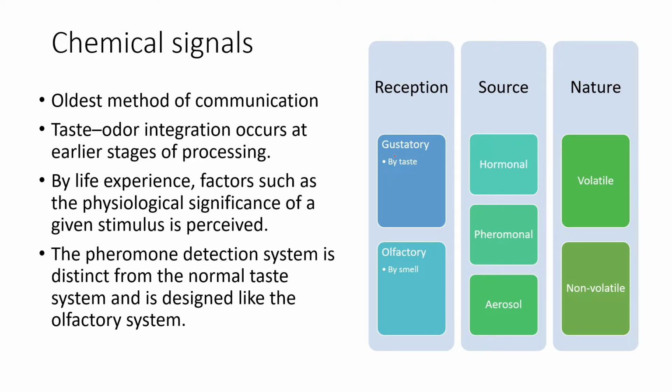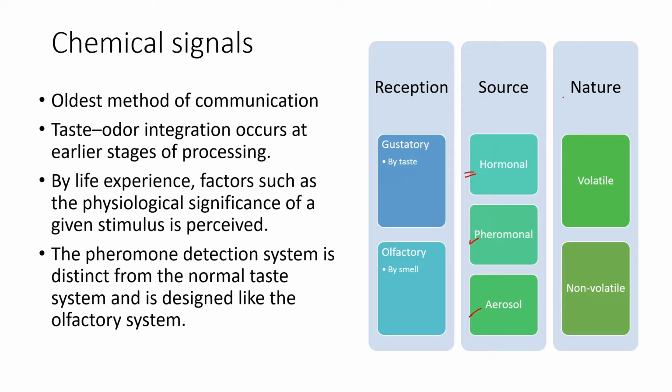With respect to that, it is divided into different kinds of chemicals. It could be gustatory, which is received by taste, or olfactory, by smell, right? So it could depend on what kind of source it is, like where it is coming from. It could be hormonal, that is, on the basis of the hormone source. It could be pheromonal. It could be aerosol.